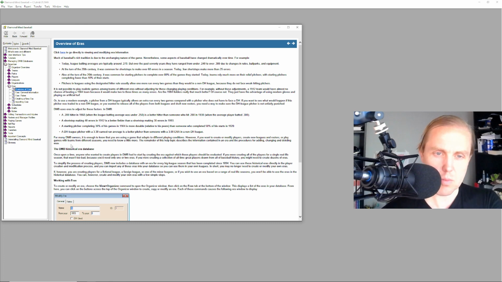He says here that much of baseball's rich tradition is due to the unchanging nature of the game. Nevertheless, some aspects of baseball have changed dramatically over time. For example, today league batting averages are typically around .270, but over the past 70 years, they've ranged from under .240, which we see in 1908, to over .300, which we'll see eventually in 1930, due to changes in rules, ballparks, and equipment. Notice, due to changes in rules, ballparks, and equipment.